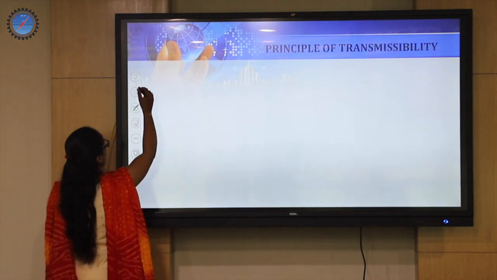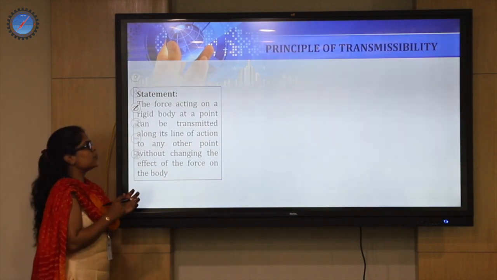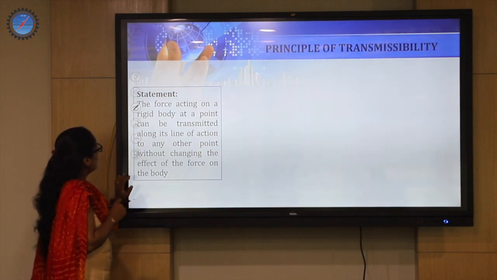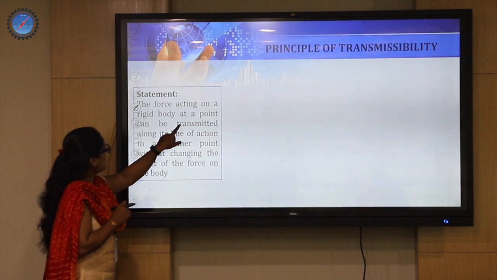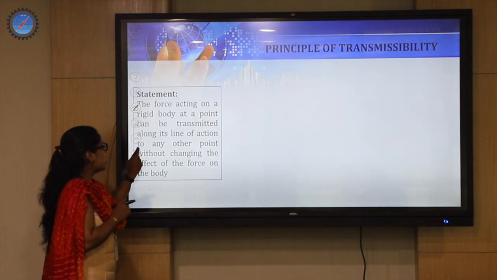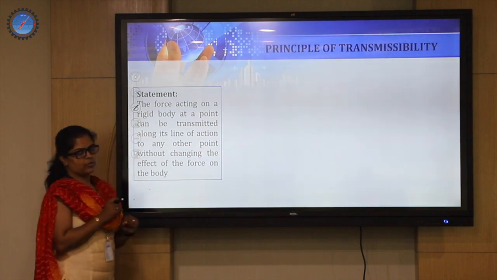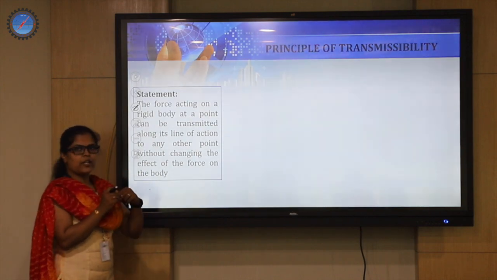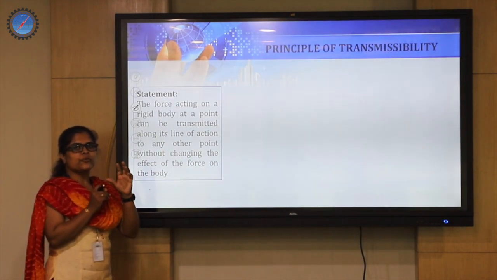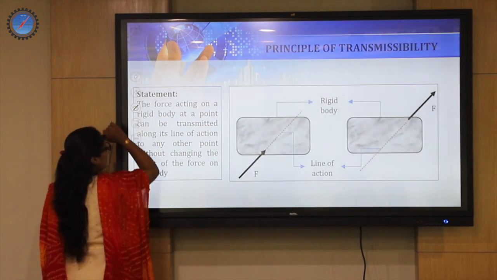So next will be something called the principle of transmissibility. What is meant by the principle of transmissibility of forces is that the force acting on a rigid body at a point can be transmitted along its line of action to any other point without changing the effect of the force on the body. So what's the meaning of that? Along the line of action of the force on a body, the effect of the force remains unchanged, irrespective of the location along the line of action.